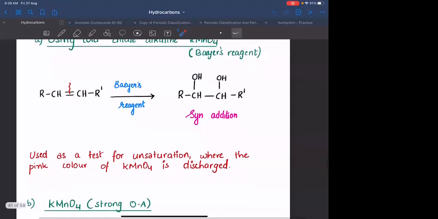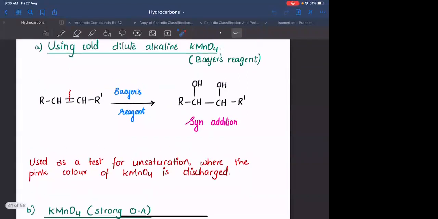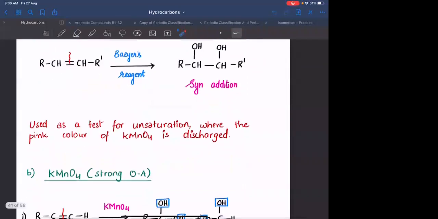The addition of Bayer's reagent is syn addition. So if you have a cis alkene, the final product will be meso. If you have a trans alkene, trans plus syn addition, you will get a racemic mixture. If it is an unsymmetrical cis alkene, then also you will get the racemic mixture. Only if it is symmetrical will you get meso.